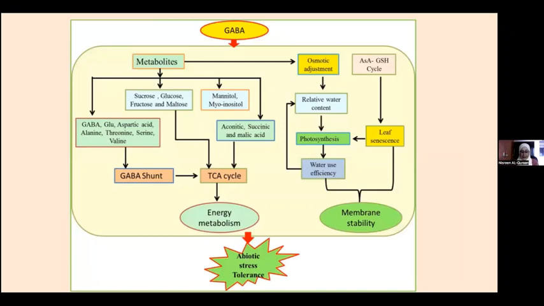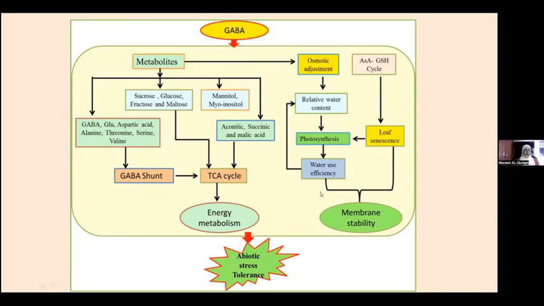Now, GABA is basically a key intermediate, and also a signaling molecule. There are a lot of obscure things about it. It's not 100% known, but it's involved in metabolism, osmotic adjustment, and it enhances membrane stability. As a carbon and nitrogen source, it will stabilize the energy metabolism. All those groups of pathways that GABA could be involved with will enhance the abiotic stress